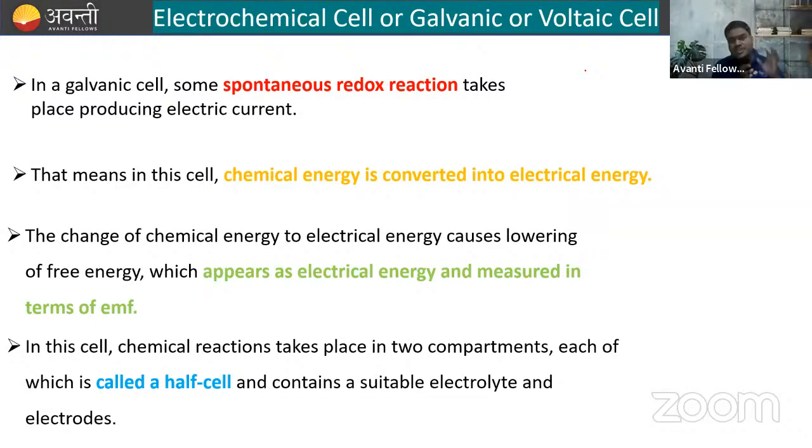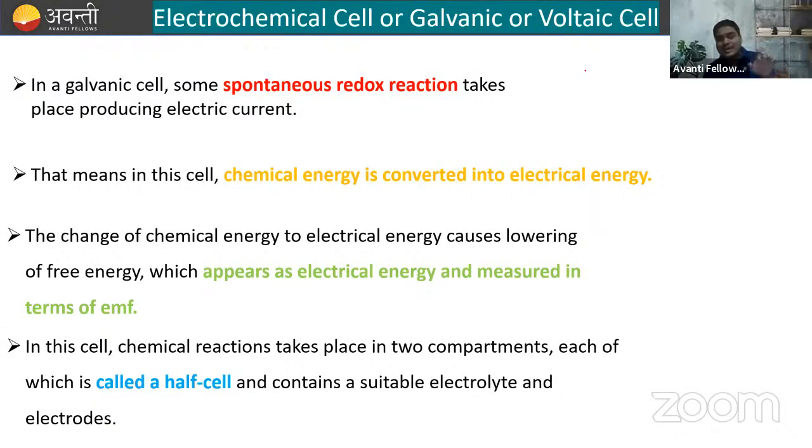Now, the change of this chemical energy to electrical energy causes lowering of free energy, which appears as electrical energy, and it is measured in terms of EMF. Later we are going to see how to measure the EMF, that is electromotive force. So in this cell, chemical reaction takes place in two compartments. Always remember this thing.